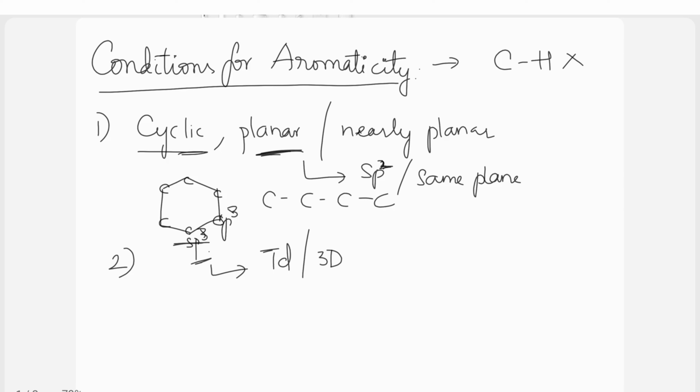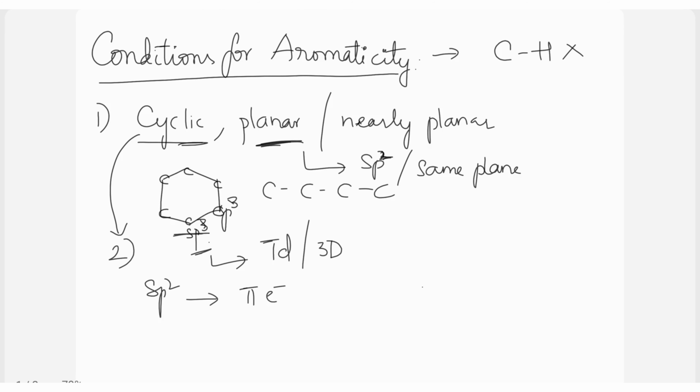So what is the second condition? Once it is cyclic, each atom in the ring must be sp2 hybridized. When will the carbon in the ring be sp2 hybridized? Whenever there are pi electrons in the ring. So consider the benzene molecule, where it is cyclic and also has alternate pi electrons, where each carbon in the benzene ring is sp2 hybridized. Such a molecule is said to be planar with sp2 hybridization and pi electrons.